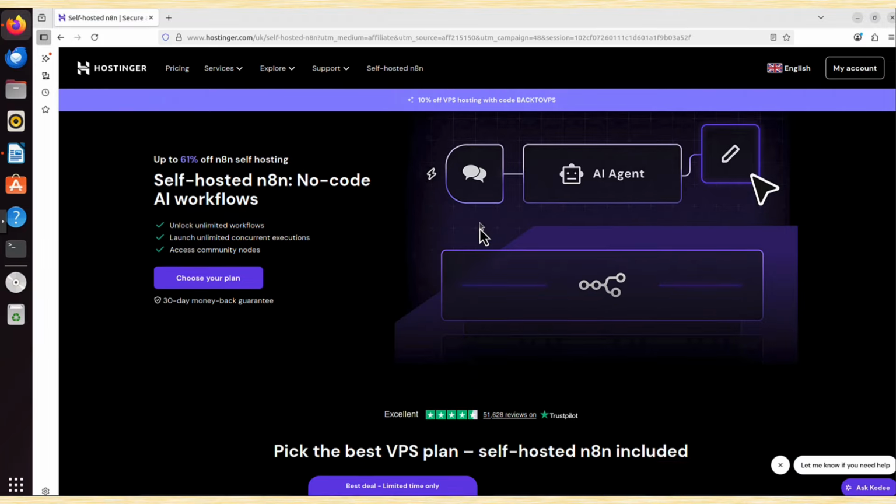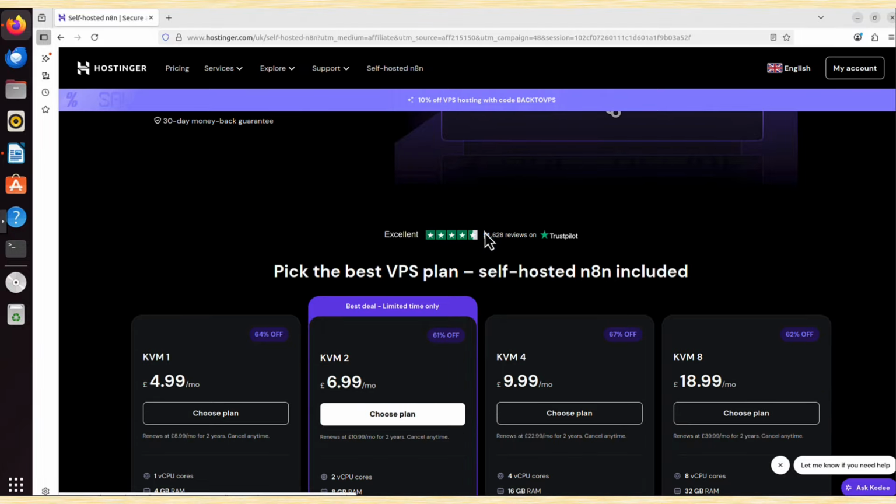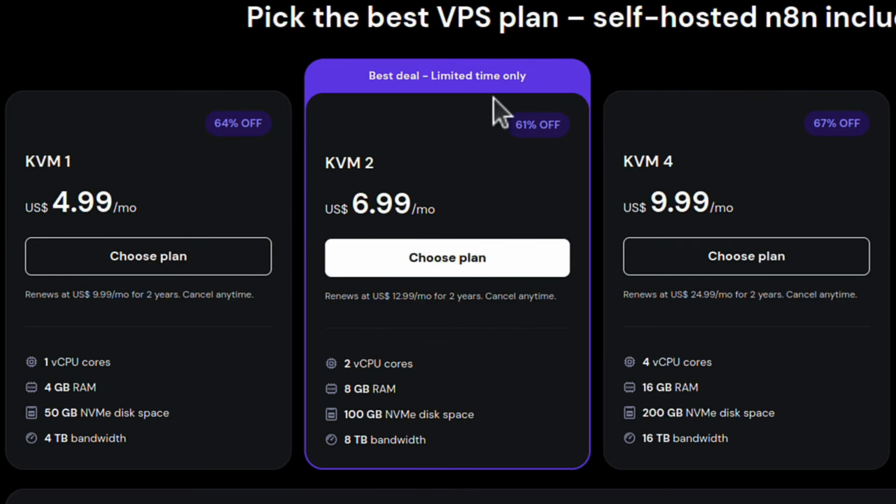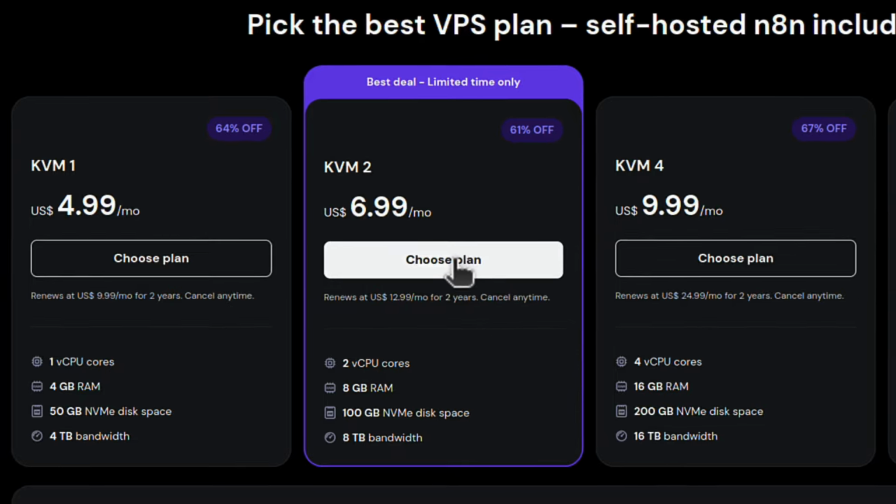You simply scroll down a little bit and you will see all available VPS plans. This is where you choose the size of your server. And again, the KVM2 is one of the most popular ones, because this is really more than enough for n8n to run, but it also has a very good price. It has 2 CPUs, it has 8 GB of RAM, 100 GB SSD drive. That's really plenty to just host an n8n platform.